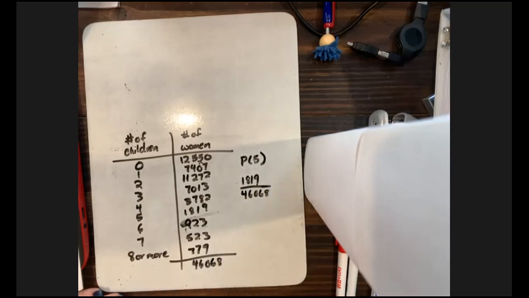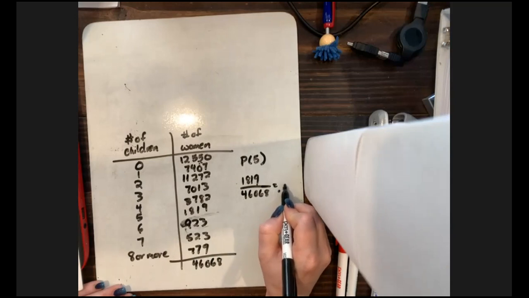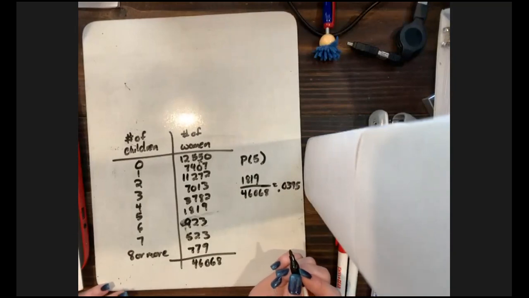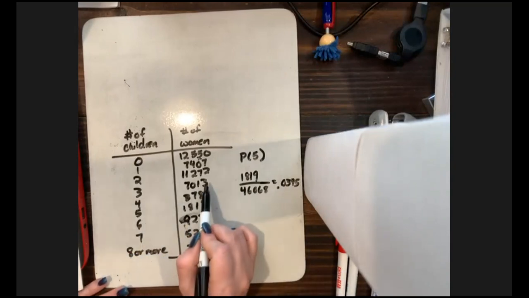Okay. In its decimal form, I got 0.0395, and that was rounded to 4 decimal places. Okay. So they ask, what's the probability that a sample one has 3 or more children?